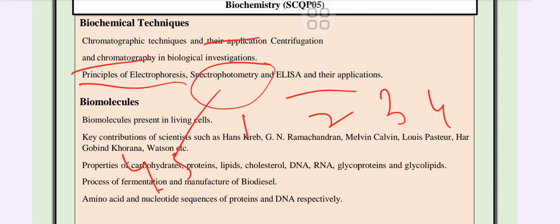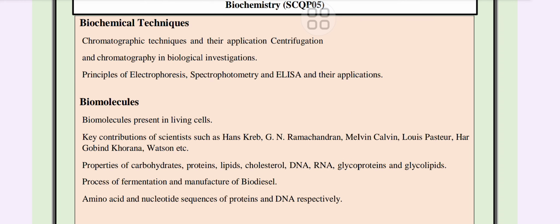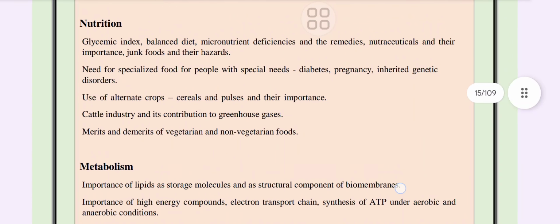Properties of carbohydrates, lipids, cholesterol, DNA, RNA, process of fermentation and manufacture of biodiesel, amino acids and nucleotide, nutrition like glycemic index, balanced diet, micronutrient. Glycemic index is a very important thing. You know, the ones who are having heavy diseases like sugar, they now see this glycemic index and they do it accordingly.